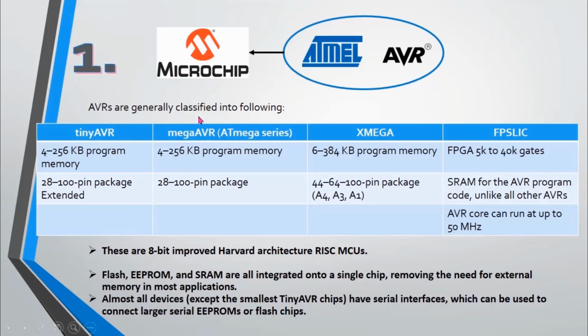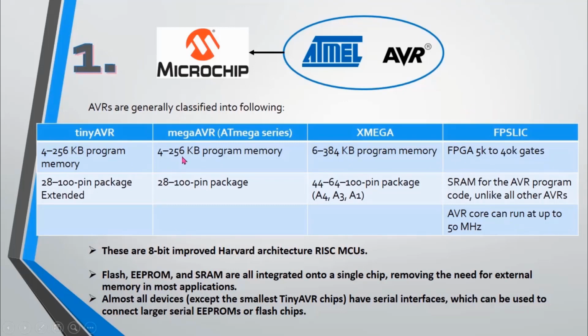AVRs are generally classified into the following series: Tiny AVR, Mega AVR, X Mega, and FPSLIC. Normally the controllers that we usually interact with are Mega AVR, Tiny AVR, and X Mega. And these types of controllers are very beneficial for FPGA boards.